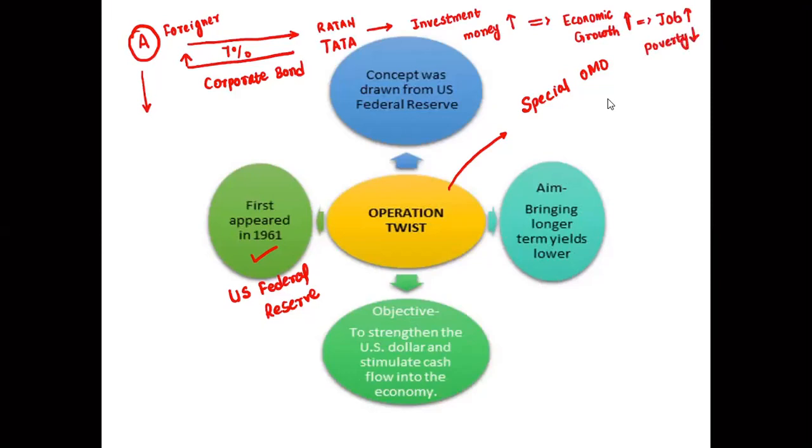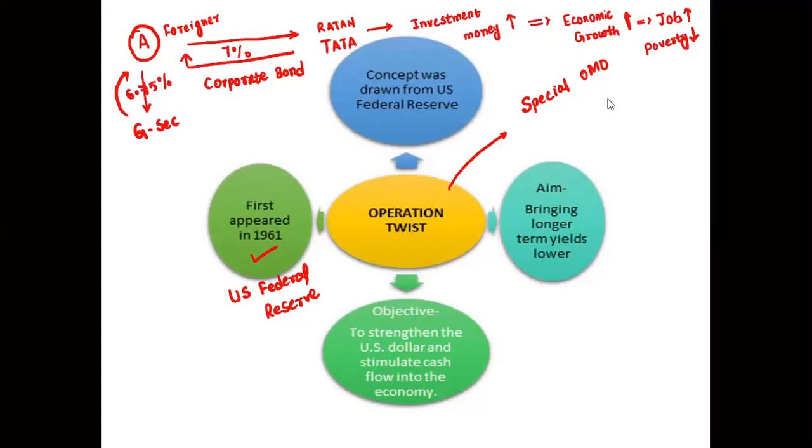So this was the situation that Ratan Tata described. But you see how much interest rate they are giving? 7%. But now what happened? The foreigner said, sir, if I invest in government securities, what will be the scenario here? If I invest in government securities, the government is providing me a slightly lower rate. So I will invest in your company.